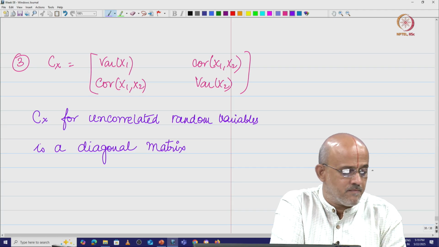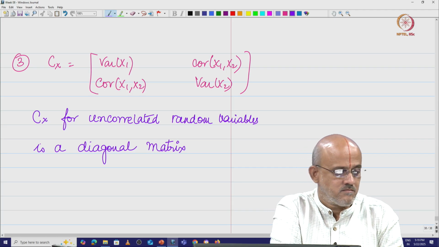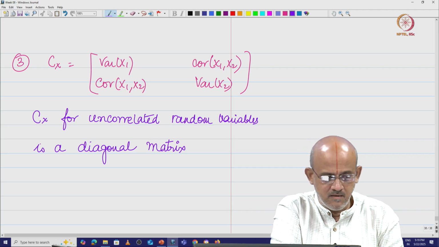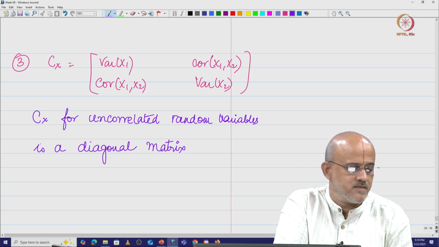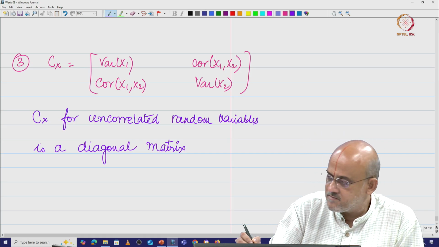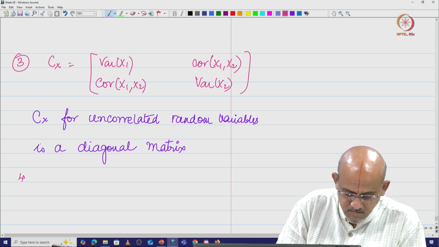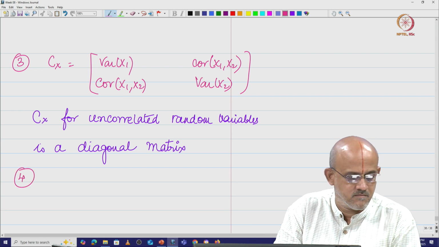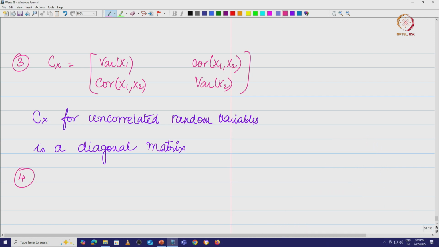One more important property, the fourth property. Suppose I do a linear transformation of a random vector x.